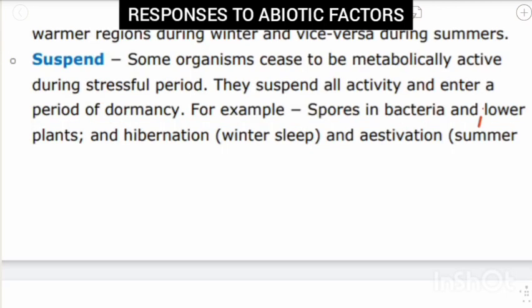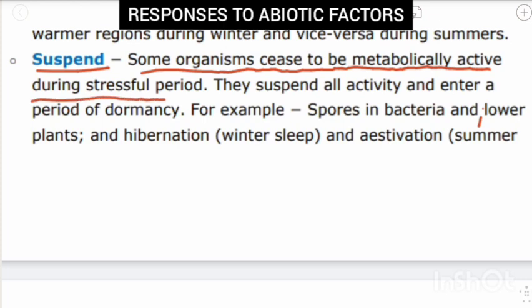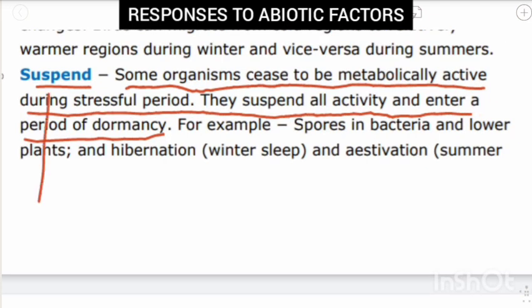Okay, very simple. Now this is the last important response to abiotic factors, suspend. So let us understand what happens in suspend. Some organisms cease to be metabolically active during the stressful period. They suspend all the activity and enter a period of dormancy. So basically suspend is a temporary